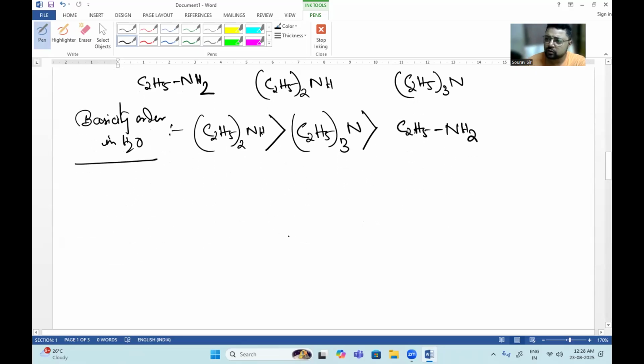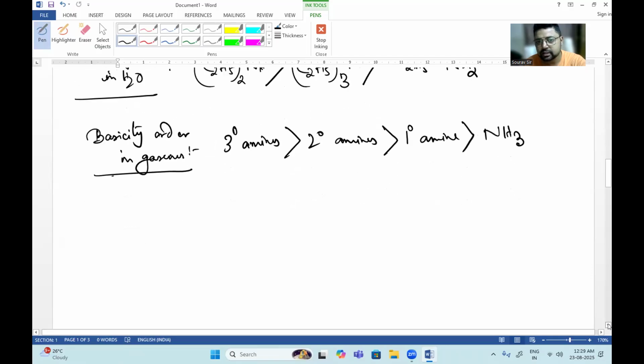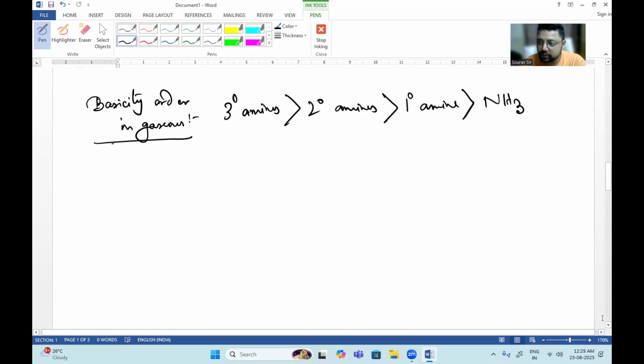In gaseous phase, we have already discussed basicity in our previous class also. As in gaseous phase, no hydrogen bond interaction actually occurs, we will say that 3-degree amines will have the highest basicity, followed by 2-degree amines and primary amine over ammonia. Okay, but we cannot say the same in aqueous medium because there will be some hydrogen bonding interaction.